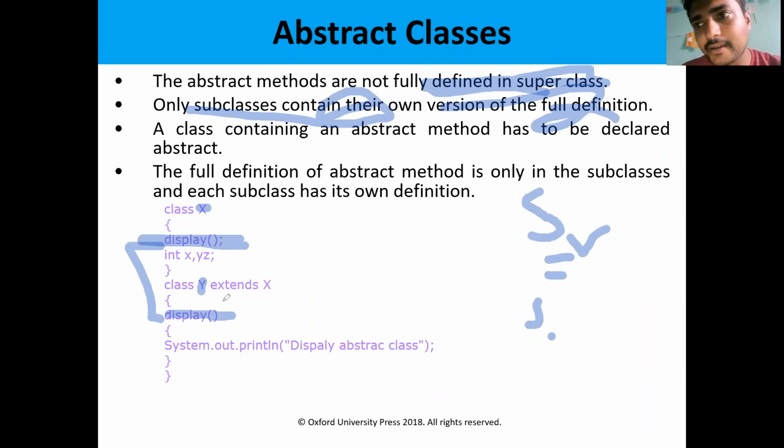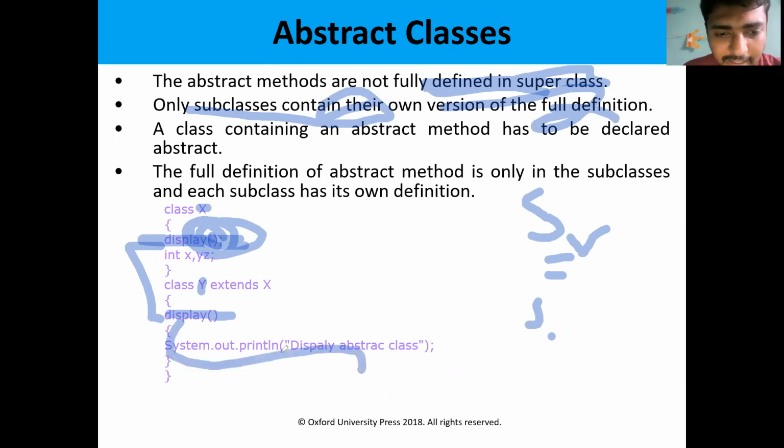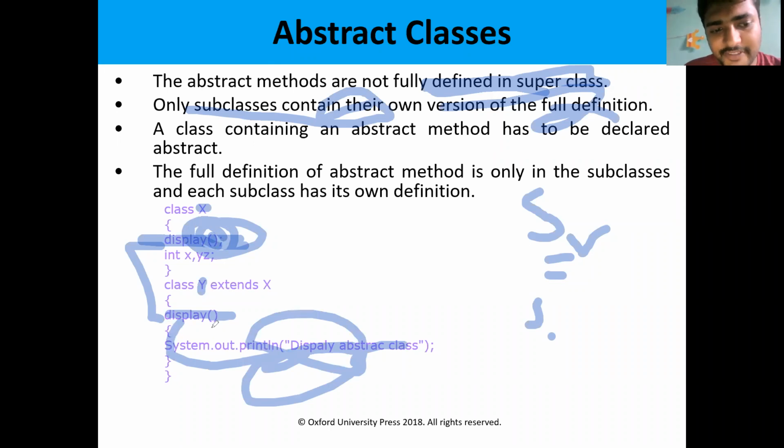But the superclass method has no definition. The definition is given in the subclass. These types of classes and methods are called abstract classes or abstract methods.